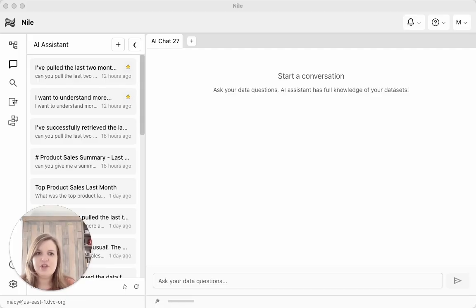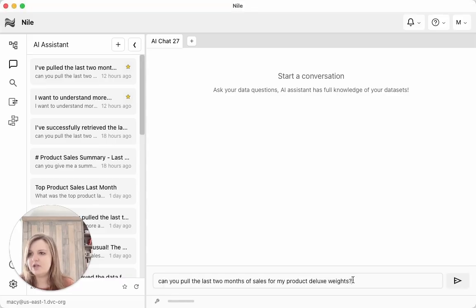Here on my screen, you can see an AI agent that's both going to be a data engineer and a data analyst. It's going to help us with our demo today. Do note, you do not have to use the agent to use Nile, but I sure find it helpful. We're going to start with a business question. Say I want to understand more about product sales for a specific product.